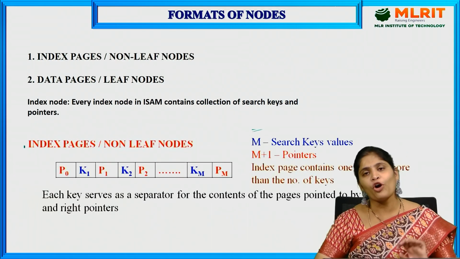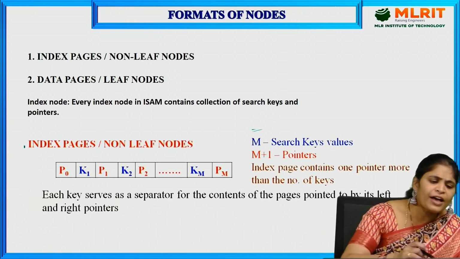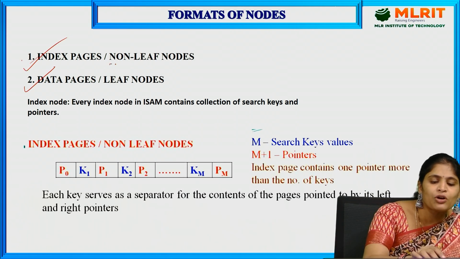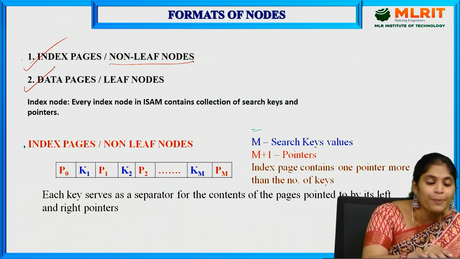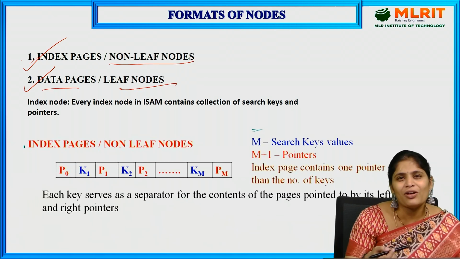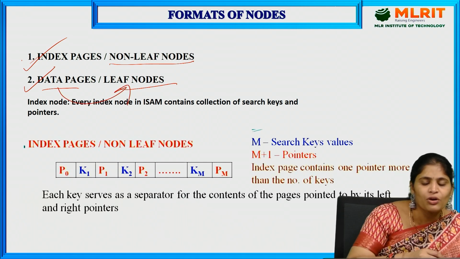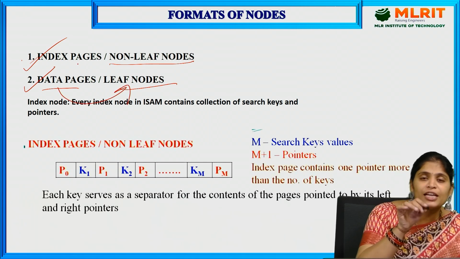Now, what is the format of the nodes? Here we have two types: index pages and data pages. Index pages are also called non-leaf nodes. Data pages are also called leaf nodes. Why? Because the actual data is stored in the leaf nodes. That is why data pages are also called leaf nodes, and index pages mean internal nodes, which contain